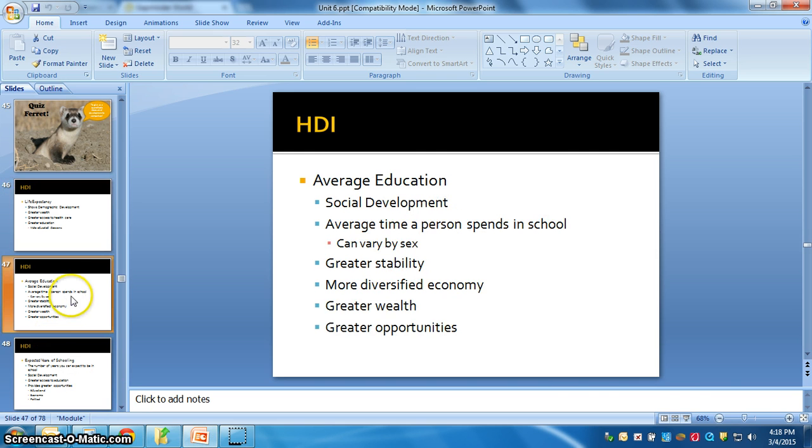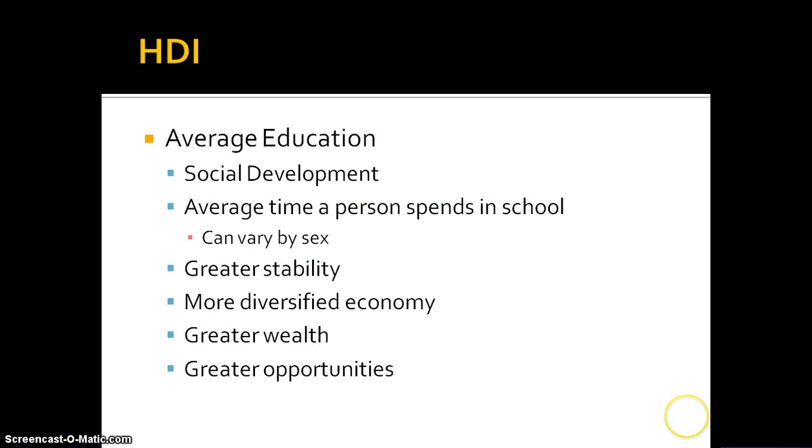So that's life expectancy. Now we'll talk about average education. Average education is an indicator of social development. With average education, we're looking at the average amount of time a person spends in school. One of the things you can do with a country is look at the overall average education, then break it down by gender, or sex, in terms of are boys spending longer time in school, or are girls spending longer time in school.